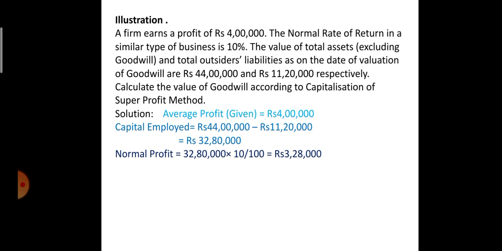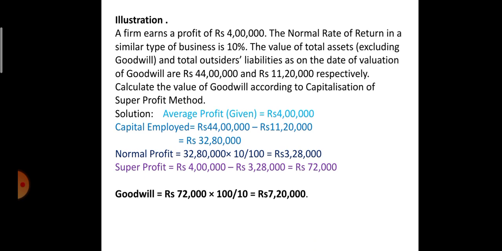Normal profit is 32 lakh 80,000 into 10 upon 100, that is 3 lakh 28,000 rupees. Super profit, write down the formula all of you. Average profit minus normal profit. Average profit is 4 lakh rupees, normal profit is 3 lakh 28,000 rupees. So 4 lakh minus 3 lakh 28,000, super profit is equal to 72,000 rupees.